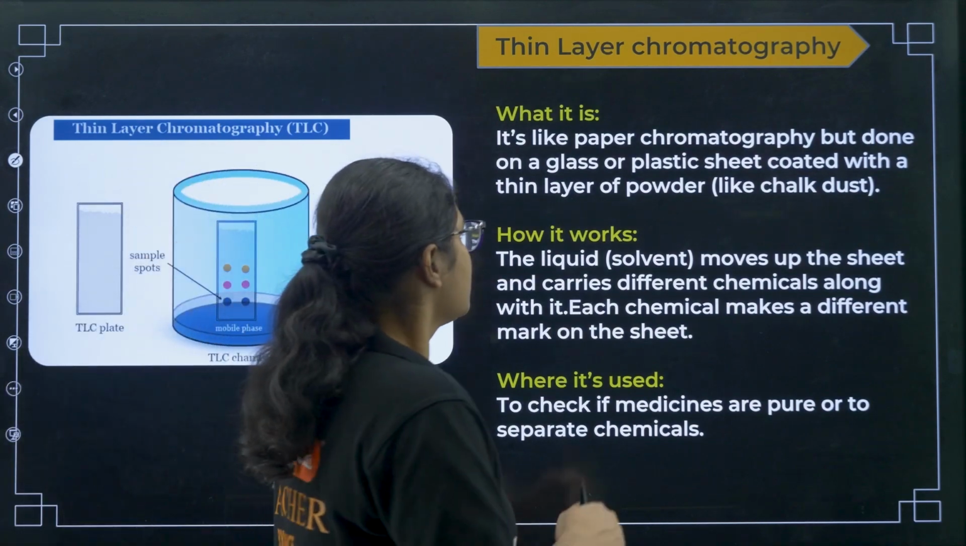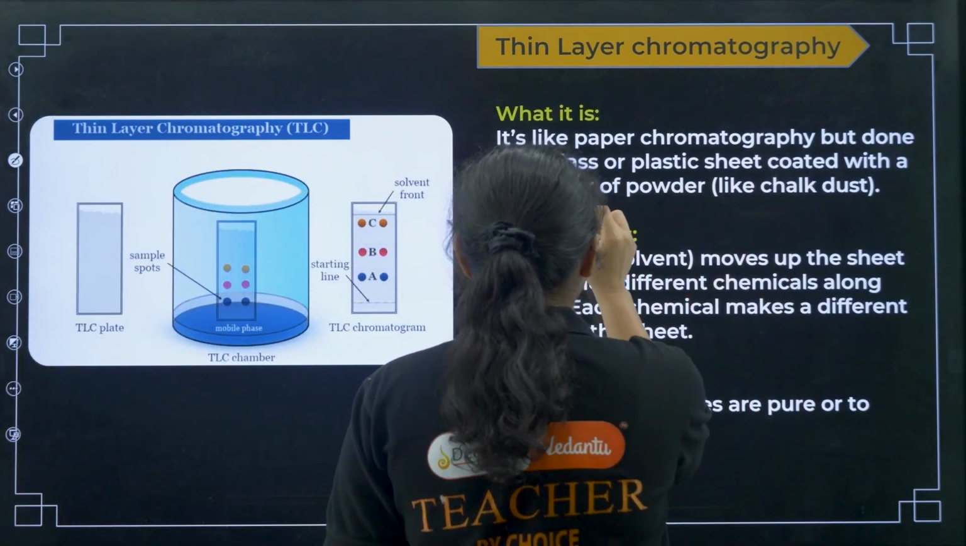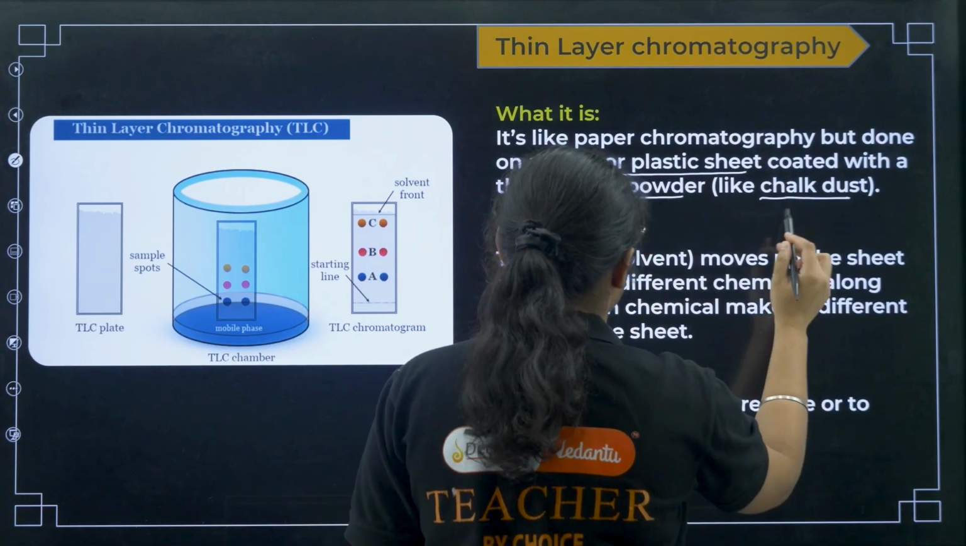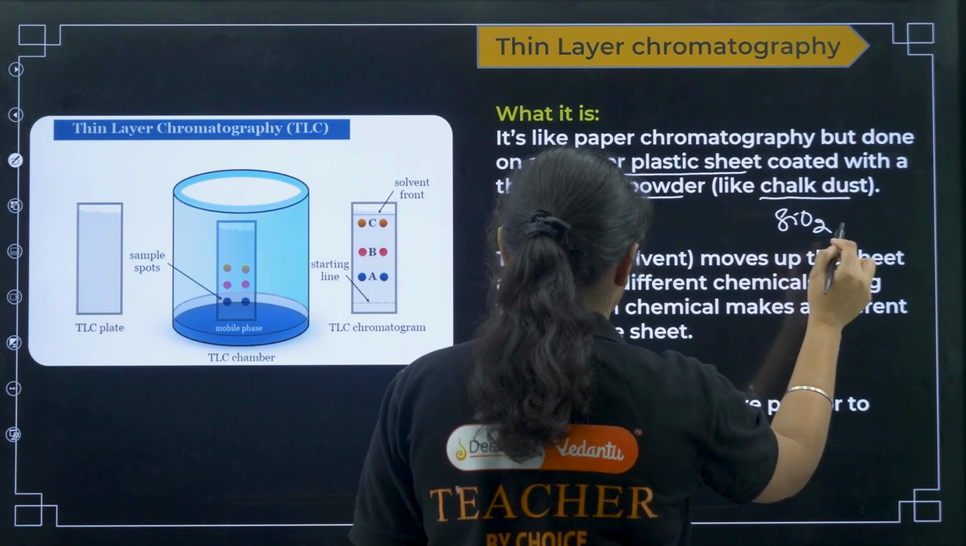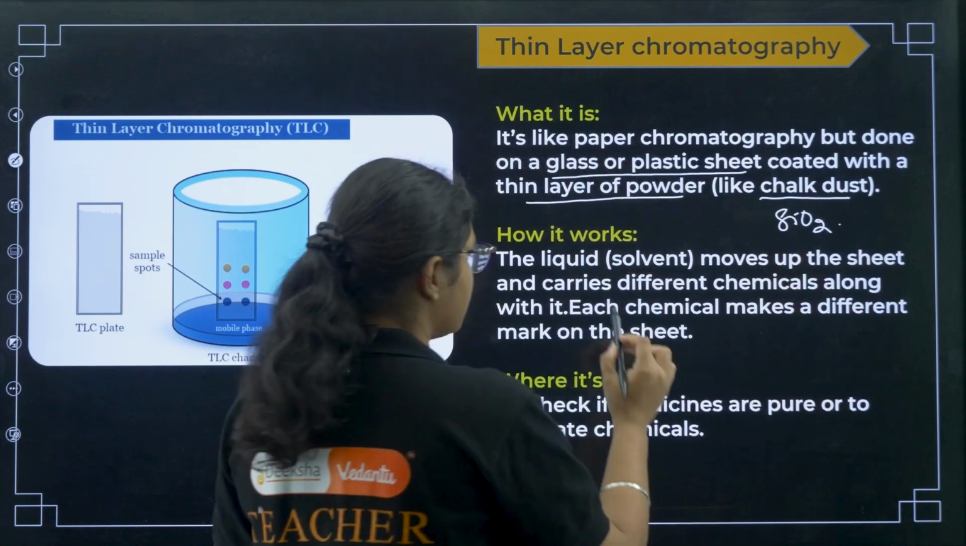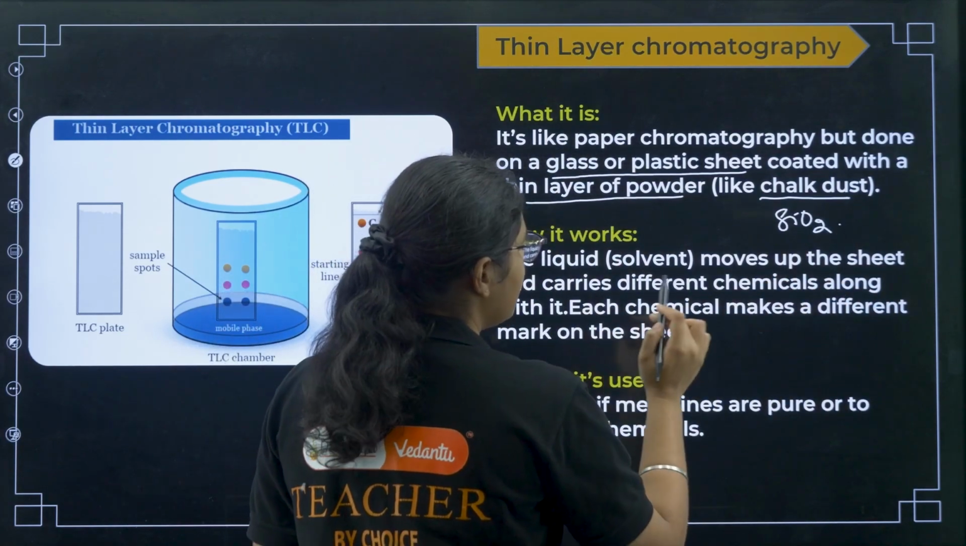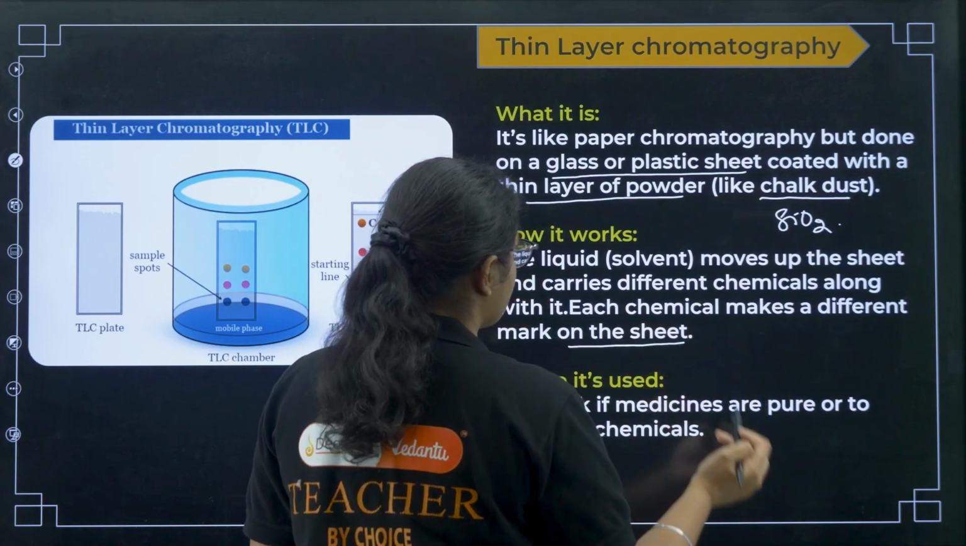Okay, so it is paper chromatography but done on a glass or plastic sheet coated with a thin layer of powder like chalk dust, or you can say silicon dioxide. Now the same thing: the liquid solvent moves up the sheet and carries different chemicals along with it. Each chemical makes a different mark on the sheet.